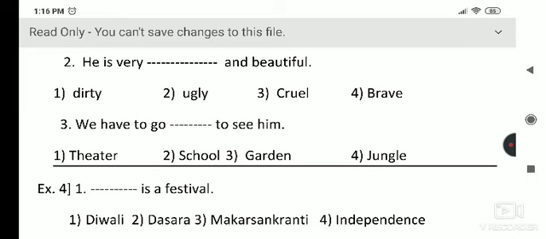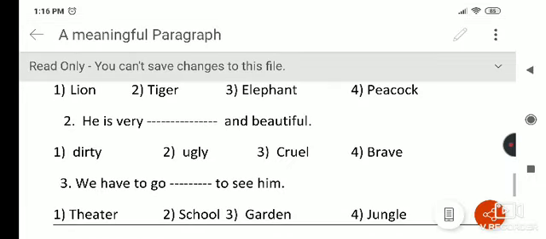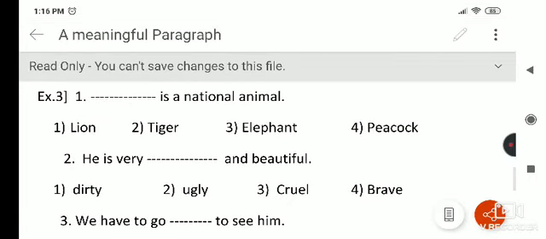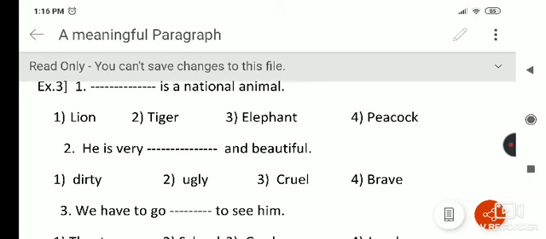So in such types of questions, first we have to take some precautions: we have to read all three sentences first, make a proper arrangement of the options and cut out the odd options which do not fit in the sentence, and then make a correct choice of the relevant options in the sentences.